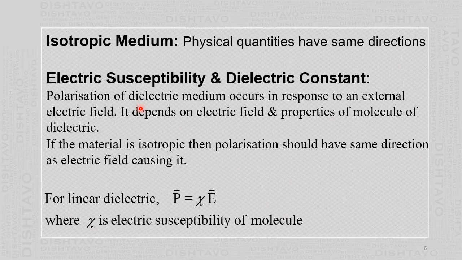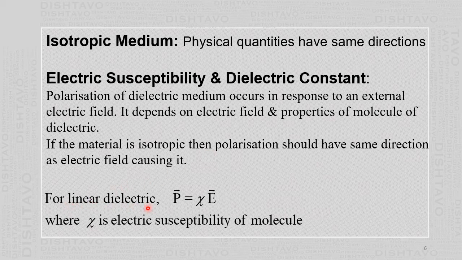The dielectric medium will gain electric dipole moment only when it is kept in the external electric field. How much polarization takes place depends upon the electric field and the properties of the molecules of the dielectric. If the material is isotropic, all physical quantities have the same direction, so polarization has the same direction as the electric field causing it.